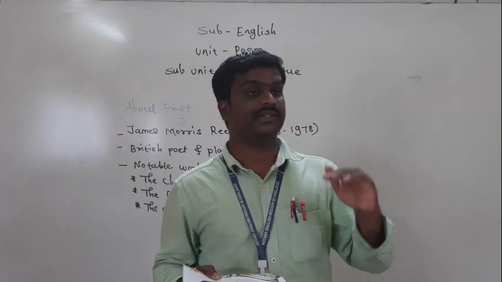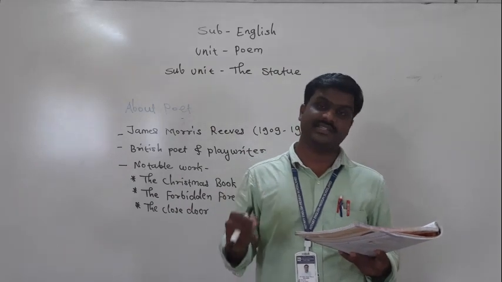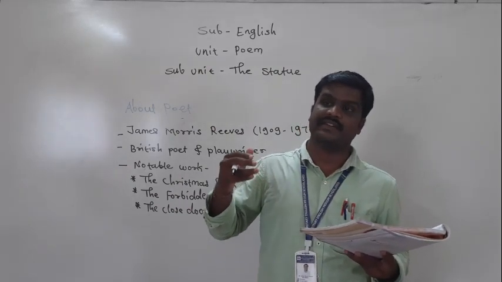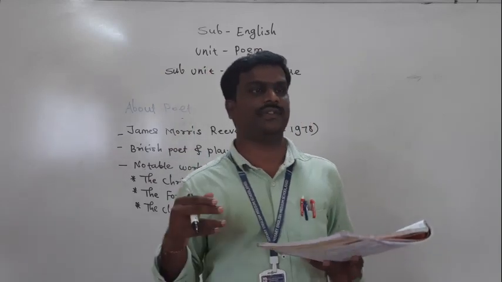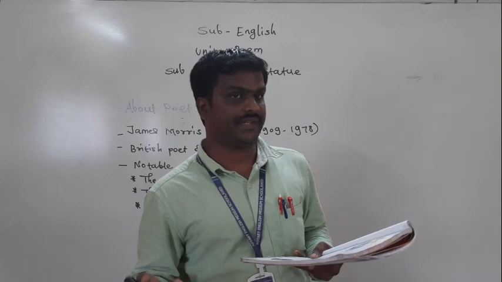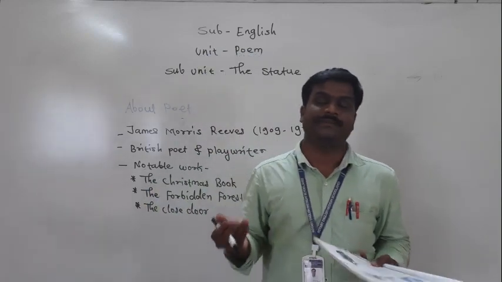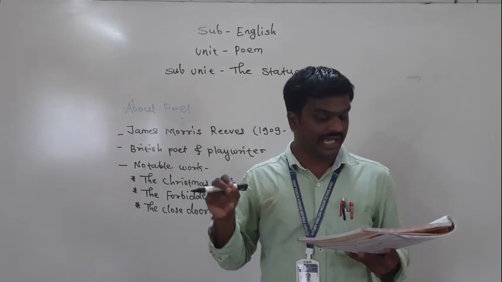And here the poet also tells the same thing. The statue is a great, means in his life he was a great personality. He had done something heroic for the society, and because of that we are expressing our gratitude towards him by making the statue. He is old as old.